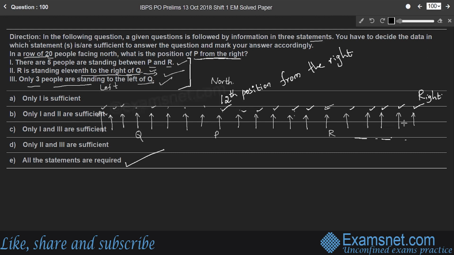If we consider only 1 and 2, we cannot count the remaining number of people standing over here. So we cannot find the answer for the given question, what is the position of P from the right end? If we consider only 1 and 3 also, we cannot find the answer. So 2 and 3 are not sufficient. Therefore, we need all the statements. Hence, option E is the right answer.